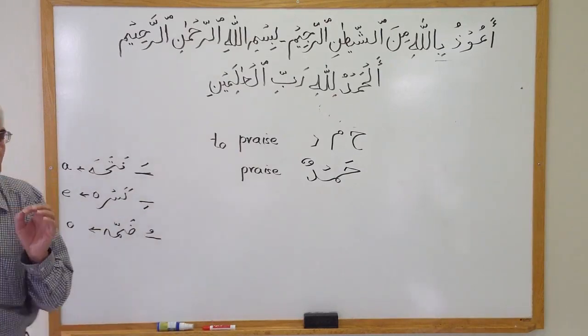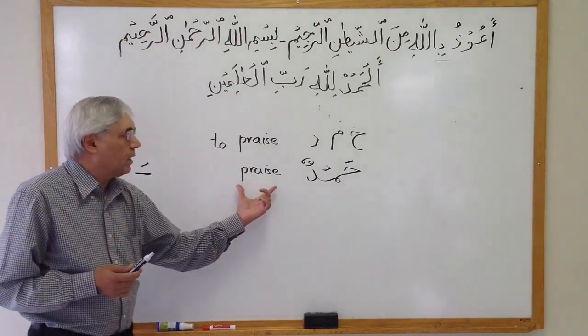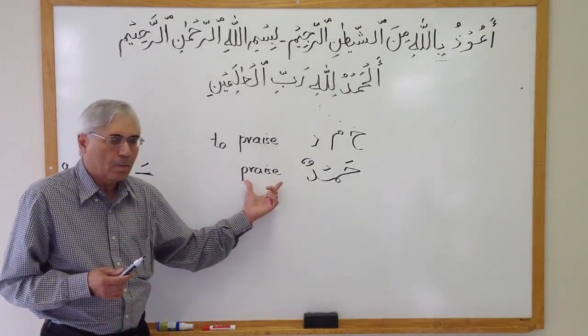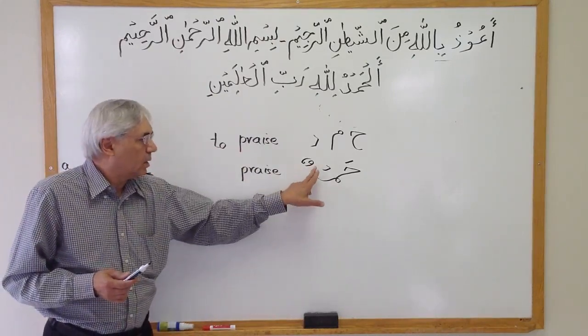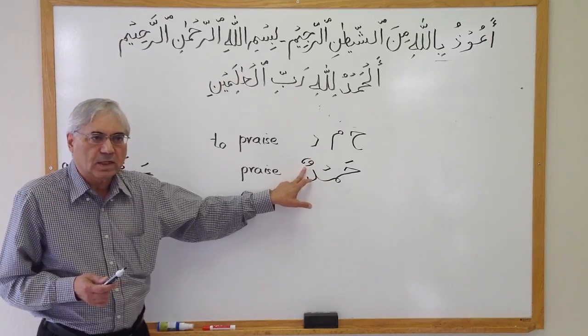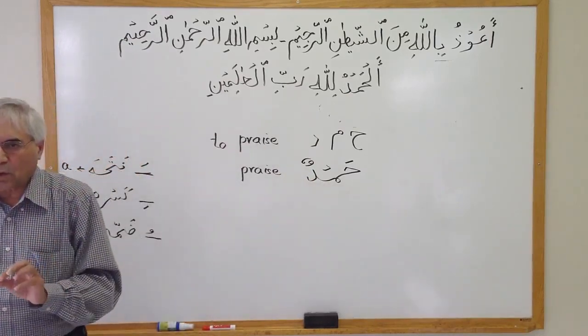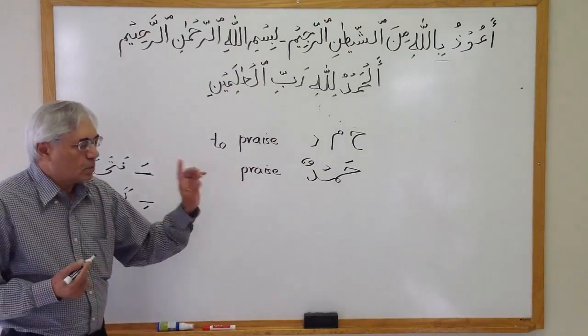So hamdun is the noun, and its meaning is praise. We will come to this point again and again, that a noun will always have these two things at the end with the sound of noon. Hamdun, kitabun, qalamun, anything. So that is one thing.